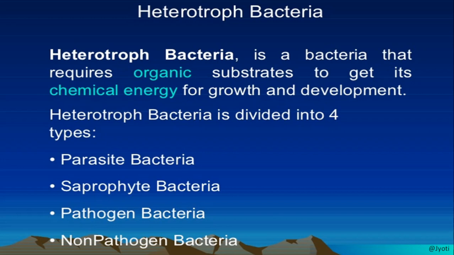Saprophytic bacteria obtain food from dead organic matter. The pathogenic bacteria cause disease in other organisms, mainly human beings and other animals also. Non-pathogenic bacteria are those bacteria which do not cause any disease, but they help in many ways in human affairs.